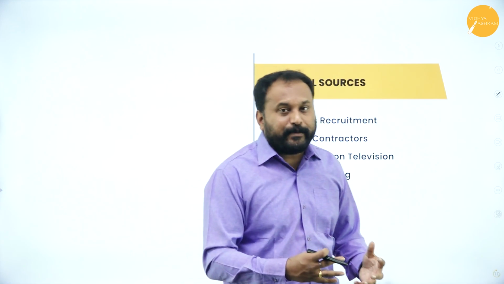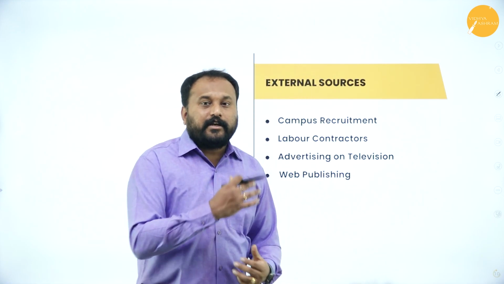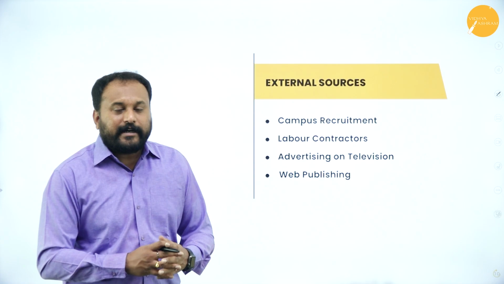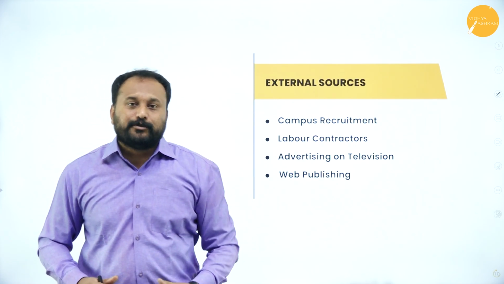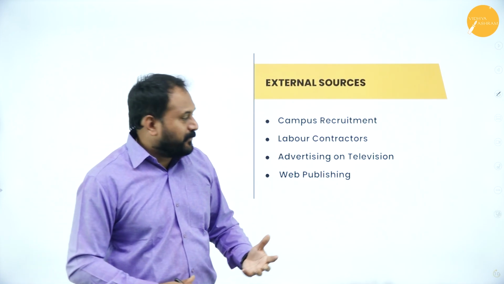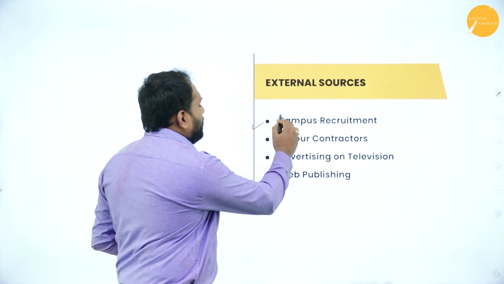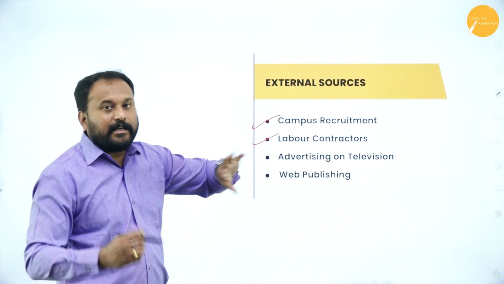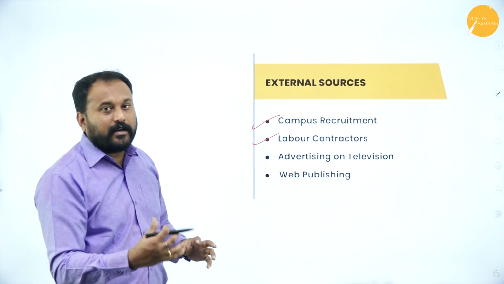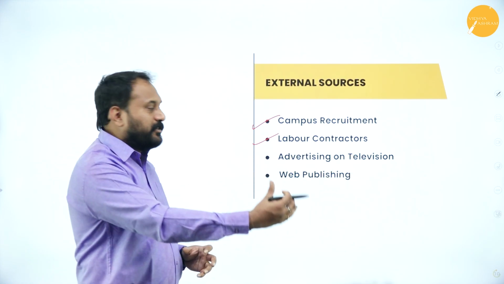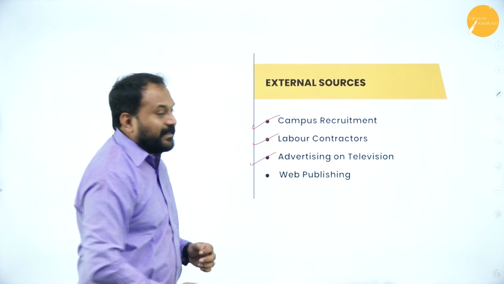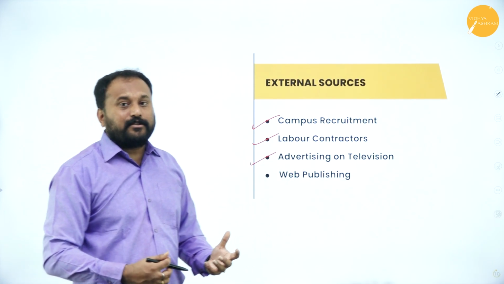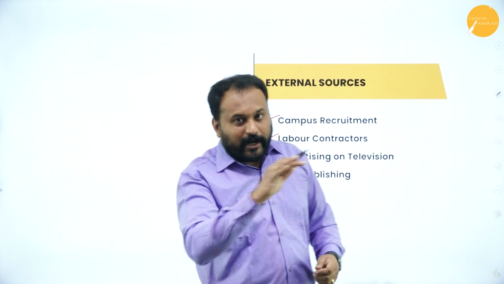The campus drive will happen. The colleges will actually go to the organizations, big firms, and they're going to tell that we have potential students. You people can actually come and you can take interviews. Then we have labor contracts. The labor contractors will actually be there. They'll go and they'll start picking people who are the potential laborers. They'll get the work done. Advertising on television can also happen. You would have seen so many places where the scrolling goes, right?